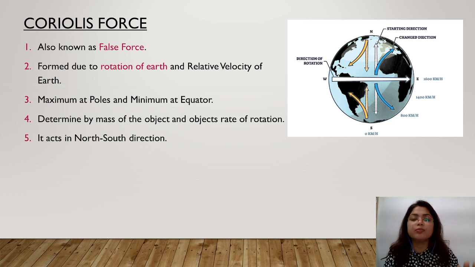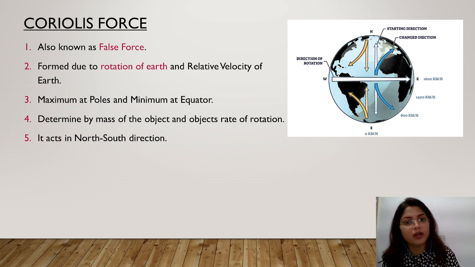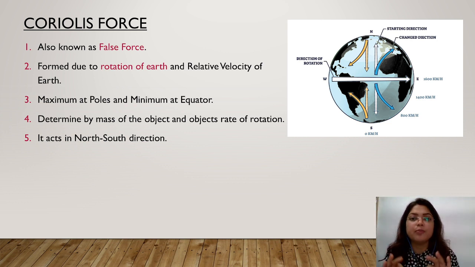Coriolis force is nothing but a false force. It is generated due to the rotation of the earth as well as the relative velocity of the earth, which is at the equator maximum, 1600 km/h. Coriolis force is 0 or minimum at the equator and maximum at the poles. It is determined by the mass of the objects and the objects' rates of rotation.